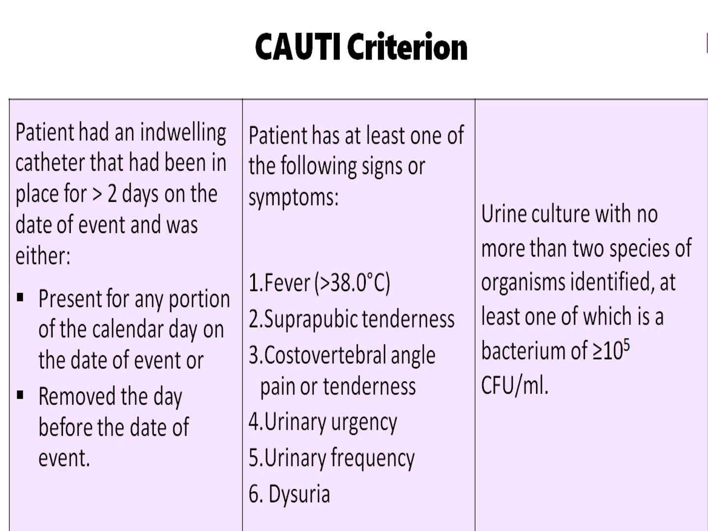The patient had at least one of the signs and symptoms like fever, suprapubic tenderness, costovertebral angle pain, urgency and frequency, and dysuria. Urine culture with no more than 2 species of organisms identified, at least one of these had a count of more than 10⁵. So that's the definition of CAUTI, that is catheter-associated urinary tract infection.